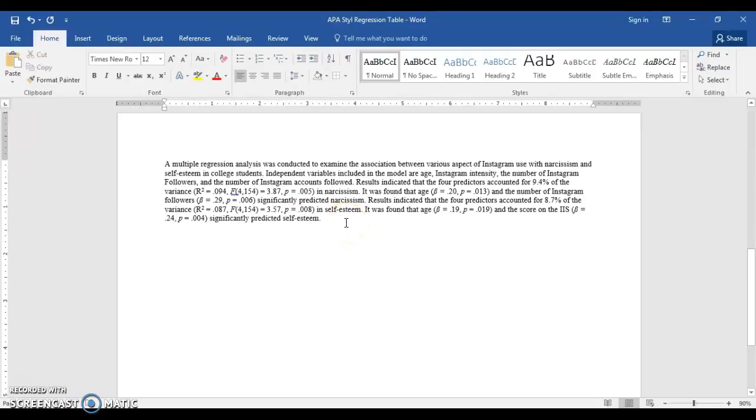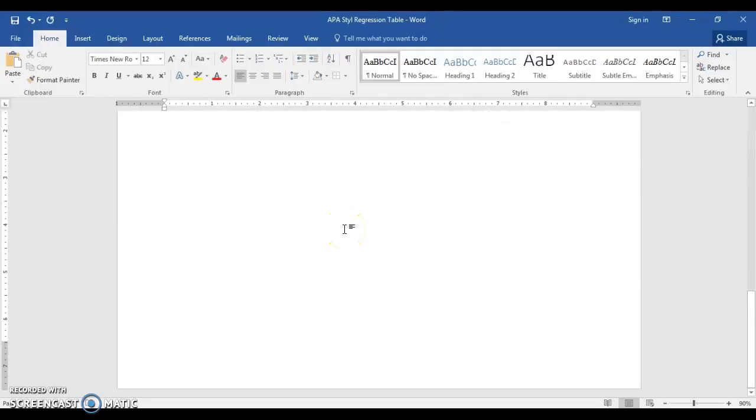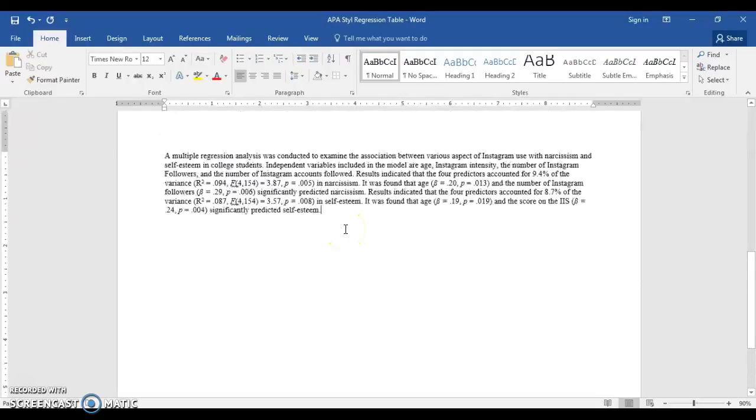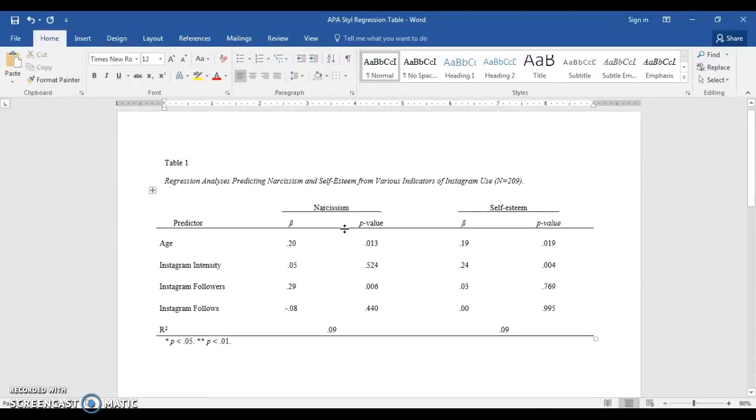I definitely will ask you to also make a table. Whoops, it's up here. So this is what a regression table looks like in APA format. I'm actually going to give you the formatted table.